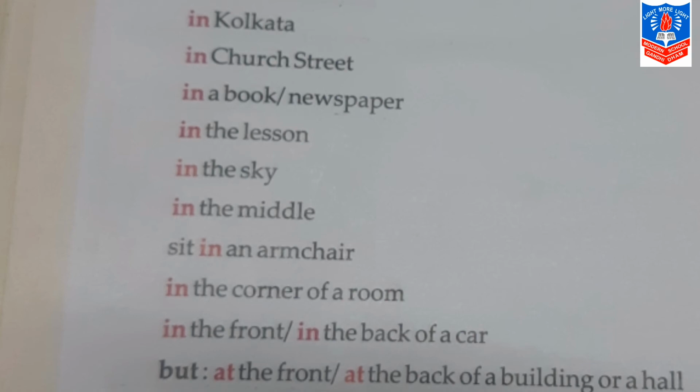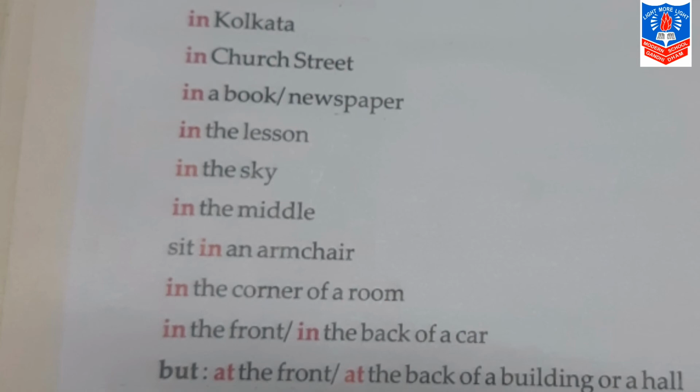My next sentence is in the middle. So the sentence for this is: girls are sitting in the middle of the row. My next sentence is sit in an armchair. So the sentence for this is: Divya confirmed and sat in an armchair near Soumya. My next sentence is in the corner of a room. So the sentence for this is: the boy was studying in the corner of a room.